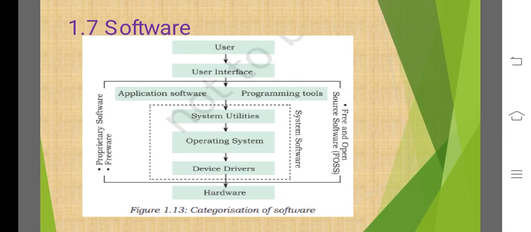See, in this diagram: software, user interface, and in between are the softwares, and after that hardware is there. This is the categorization of software given here: application software, programming tools, system utility, operating system, device driver. Everything is shown in between as software. This is the categorization of software.